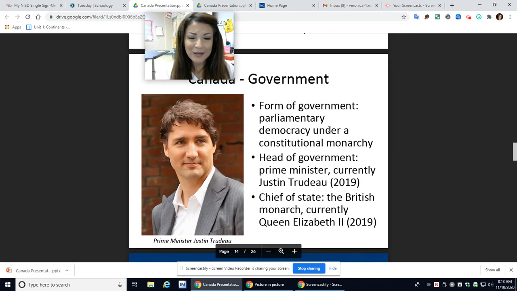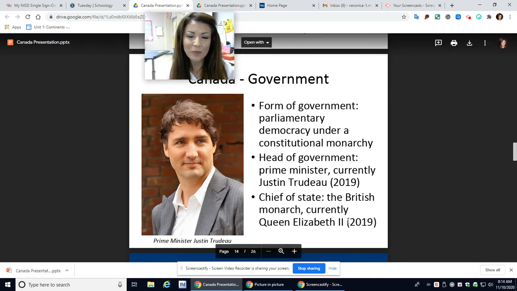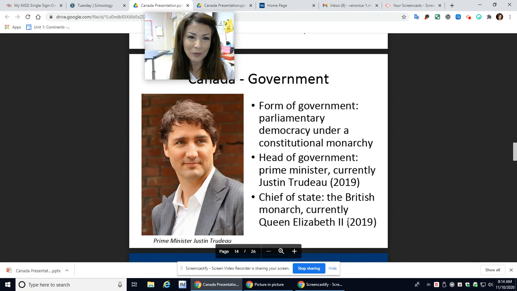Here's the handsome Justin Trudeau. He is the Prime Minister of Canada. Wonderful man, great heart. He really loves his country, and he really does everything he can to keep it a strong nation. He is the head of government, the prime minister. He's been prime minister up to today, and of course we have the chief of state, and that would be the British Queen, Queen Elizabeth.